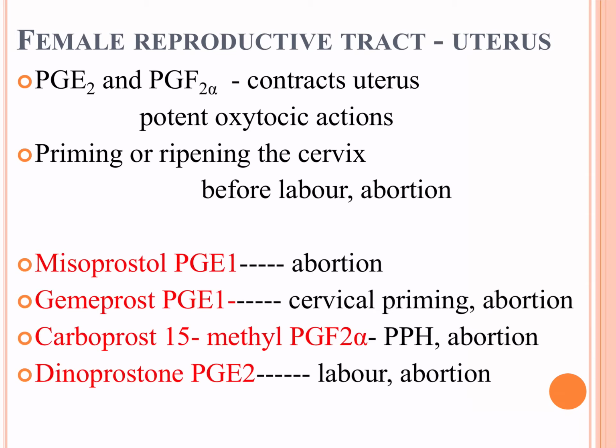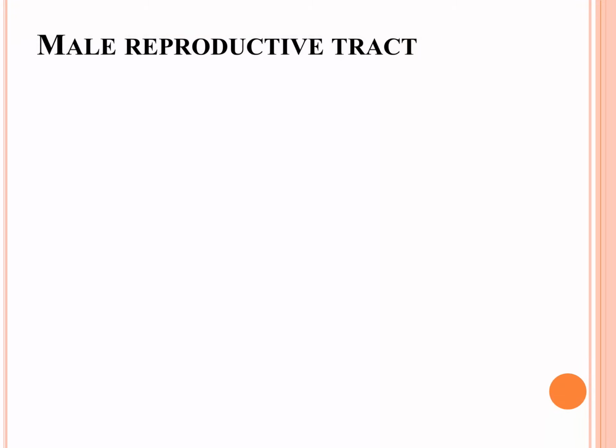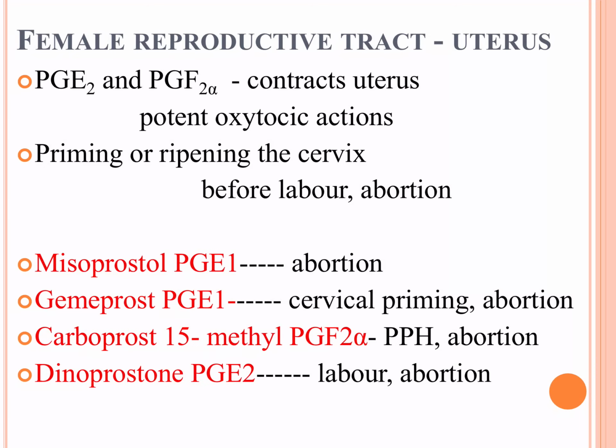There are several compounds which are used, prostaglandin analogs, compounds similar to prostaglandins, which are used in abortion, cervical priming, ripening, PPH, postpartum hemorrhage, labor. Like we have misoprostol, gemeprost, carboprost, dinoprost, which act on the female reproductive tract, where they produce uterus contraction and oxytocin-like activity.